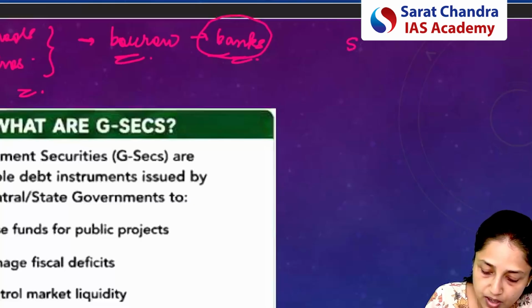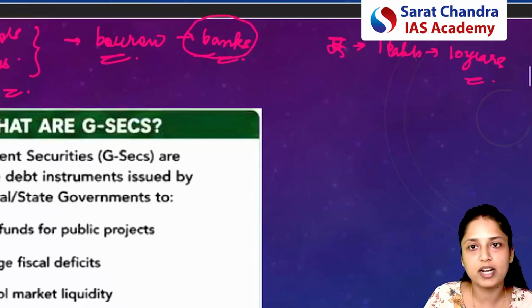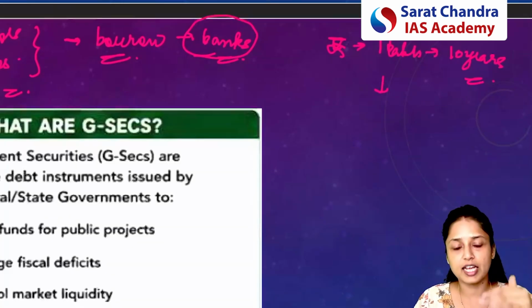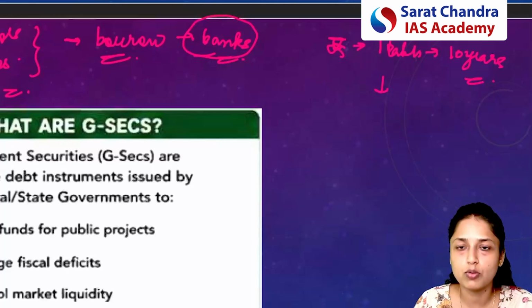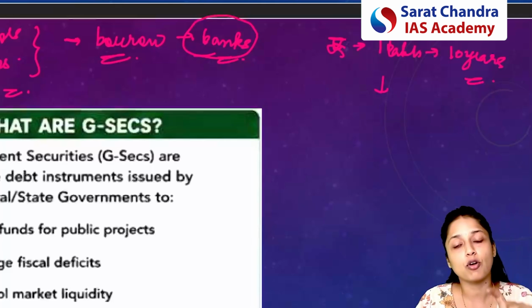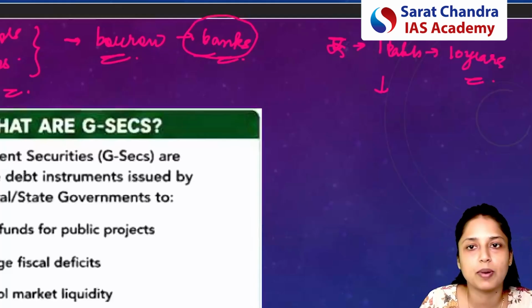Yes. So for example, government has issued a security of 1 lakh rupees for the tenure of 10 years. Okay, so here what government will say to the investors is that we want money, so we are issuing this government security to you. In return for the security, give us 1 lakh rupees, and for all the 10 years we will be paying you the interest year after year, and at the end of the 10 years we will be returning you the principal amount also.